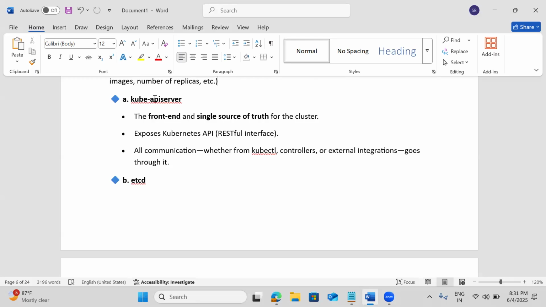Everything is going to be managed through the API server itself. That means if you type some command, or from the dashboard or a third-party tool, who is the spokesperson for Kubernetes? The API server. The API server will listen to that request, understand it, and deliver what it wants. It's the single source of truth for the cluster. Whether it's through CLI, dashboard, third-party tools, or APIs, anything will hit the API server.